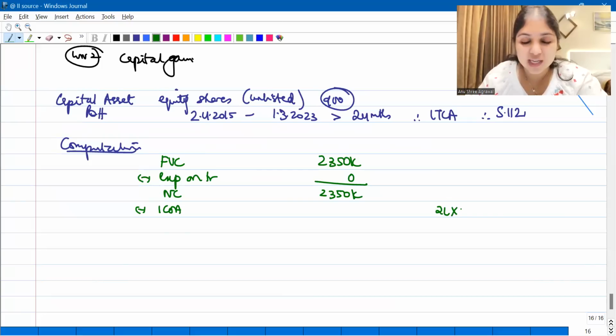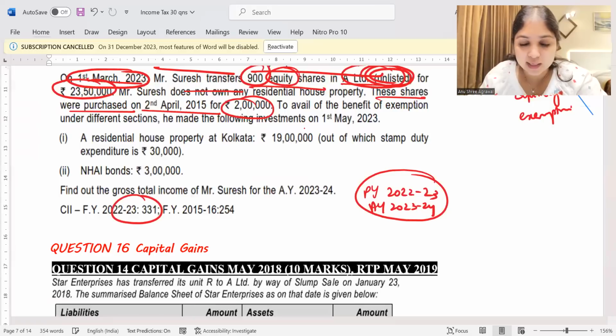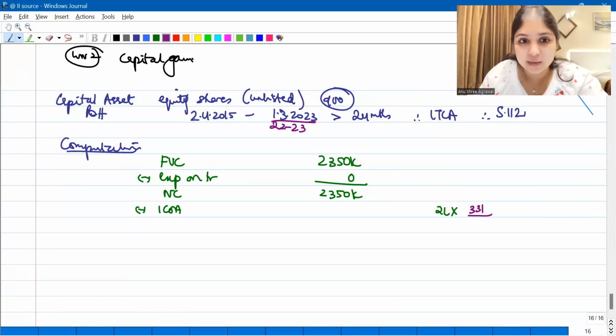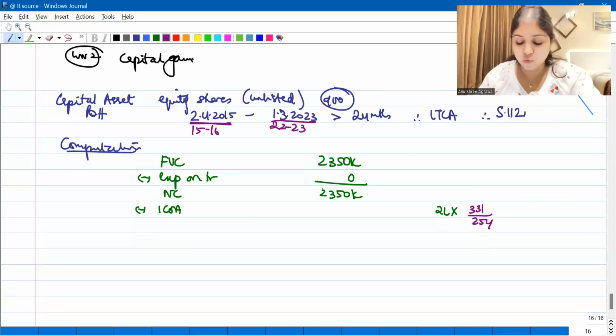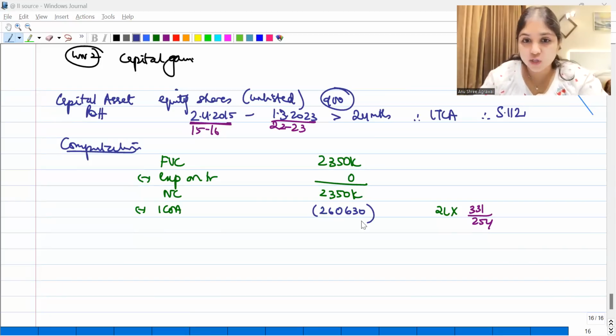So 2 lakh rupees into CII of the year of transfer. See here itself, what is the year of transfer? The year of transfer is 22-23. For 22-23, the index is 331, divided by the CII of the year of purchase. Year of purchase is 15-16. For 15-16, what is the index? 254. So if you do your math over here, how much does it work out to? 2 lakh into 331 divided by 254. This is going to be 2,60,630. This is your indexed cost of acquisition.